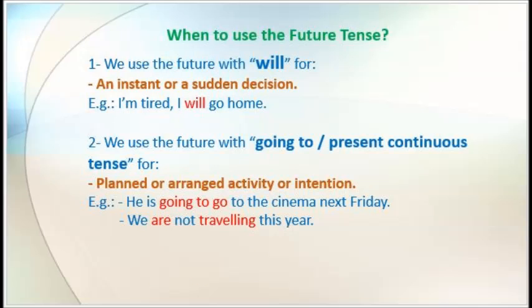We use will or shall for an instant or sudden decision. Example, I am tired, I will go home. And we use going to or present continuous tense for a planned or arranged activity or intention. Example, he is going to go to the cinema next Friday means he already decided to go. He already planned to go to the cinema next Friday. We are not traveling this year means it's already planned and already decided to stay here this year.